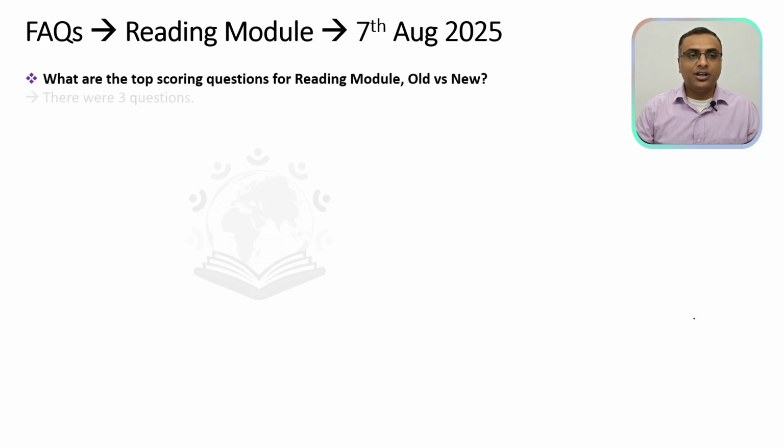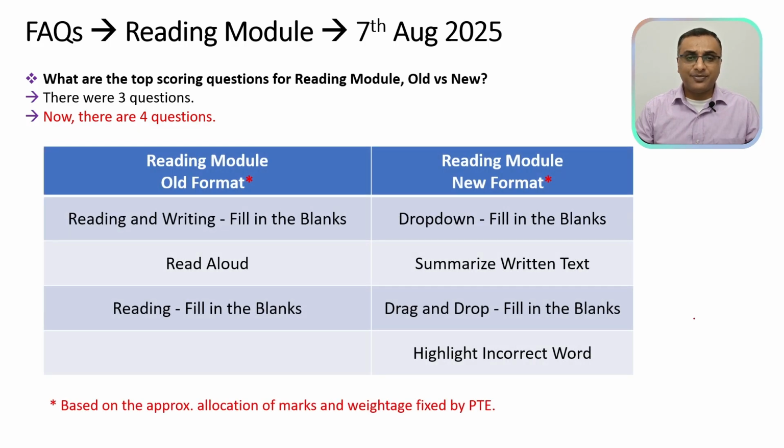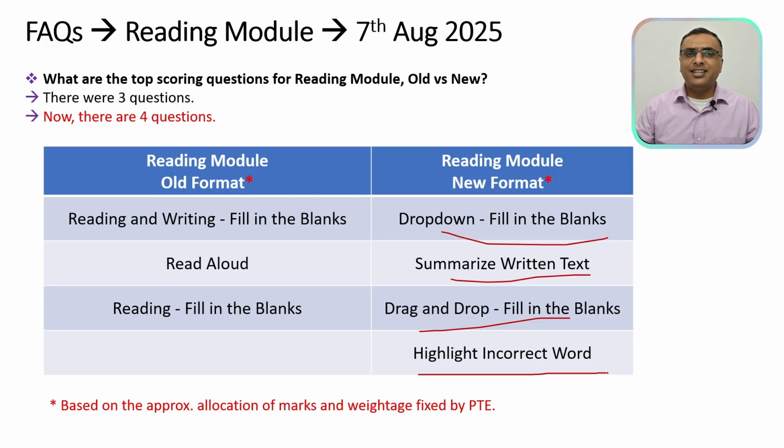Let's move to the reading module. Earlier you had three questions that were important. I would say reading and writing fill in the blanks was one of the topmost priorities, followed by read aloud, especially in your reading module. Things have changed drastically over here. Now there are four important questions. The first question would be drop down fill in the blanks, which still remains one of the important questions. Summarize written text is a new addition to the reading module where you will get a good amount of marks, followed by drag and drop fill in the blanks, and the fourth one would be highlight incorrect words. This is a very easy question where you can grab easy marks.